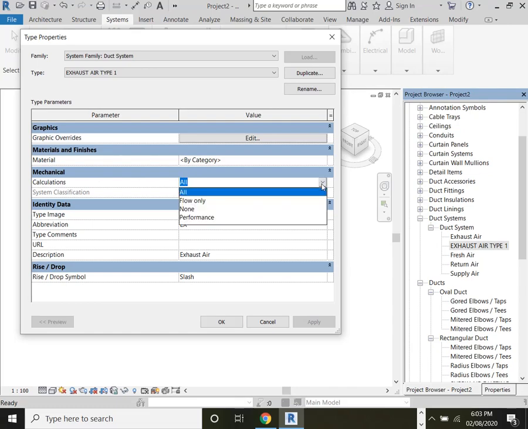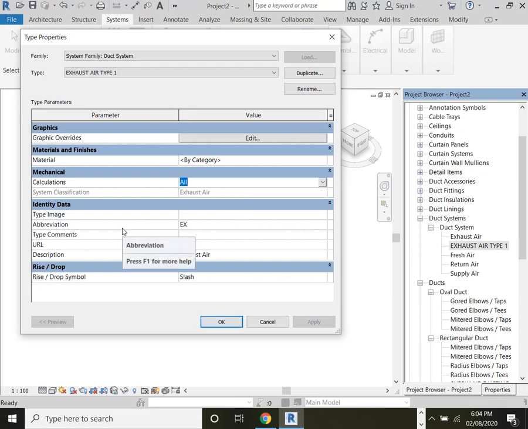This I will explain later, how to create the flow and the performance. There are none options and the performance options. Now you have options like abbreviations and descriptions. How you can utilize these factors, like abbreviations for annotations and descriptions, I will explain later.